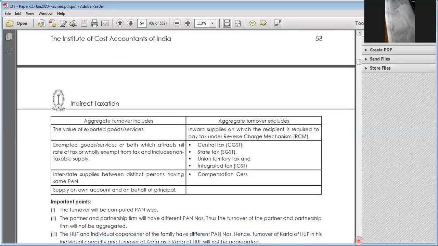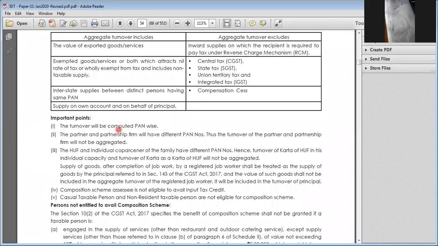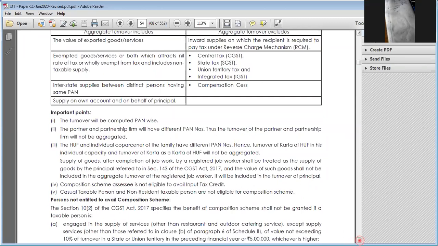Okay, all this turnover shall be included. We already discussed that it should be computed plan-wise. Partner is different, partnership is different, individual is different, individual HUF is different, that Karta individual, all other persons are different. So here, compensation scheme as a C is not eligible to avail what? ITC, input tax credit, you cannot claim.